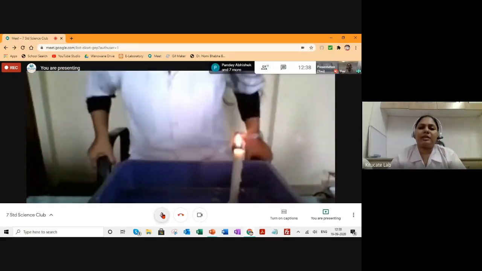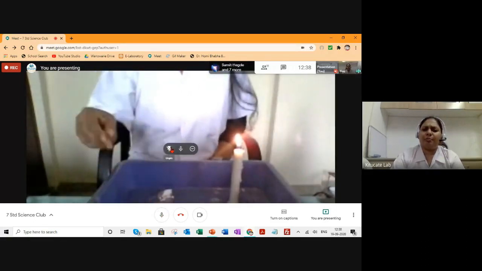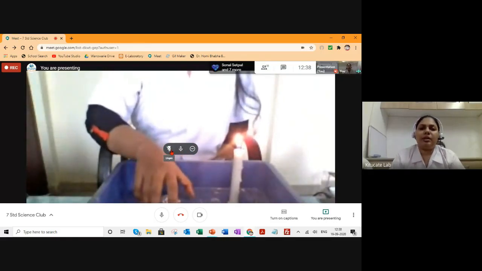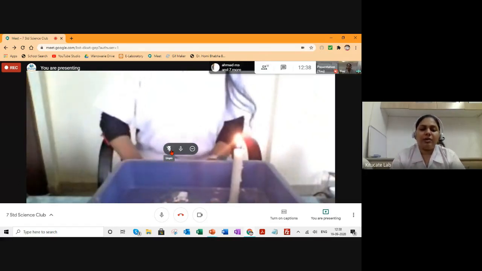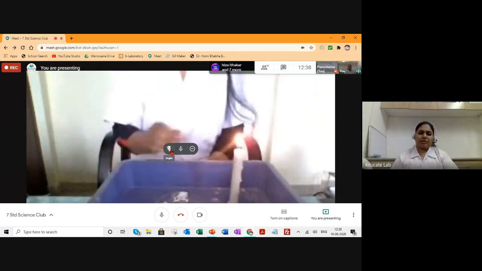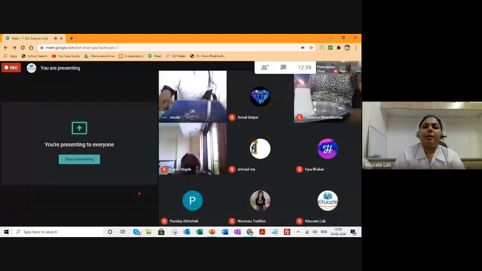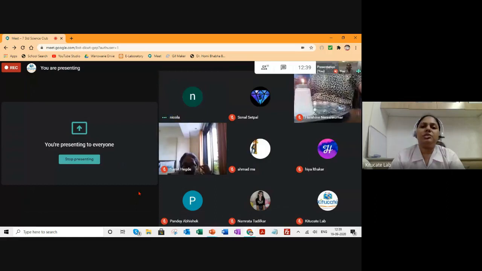So out of the three activities that we did today, the first one was very simple, cutting of paper. That was a physical change. The second one that we did is rusting of iron nail, because there's a new compound being formed in the process of rusting. It is a chemical change. The third that we did was the burning process, that is oxidation. When we are burning something, a chemical change is taking place. So these are the three activities for today.